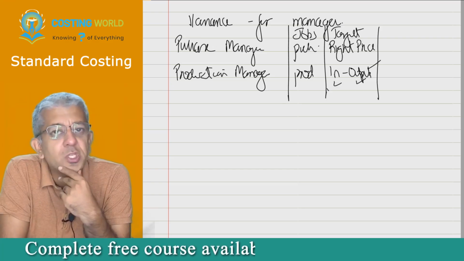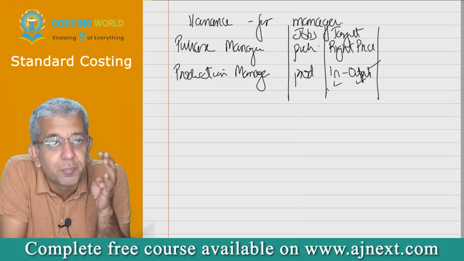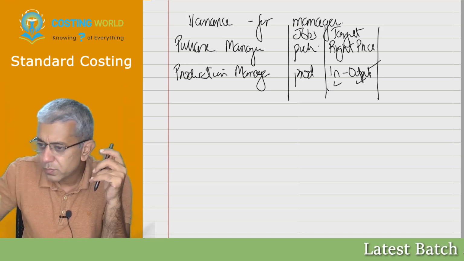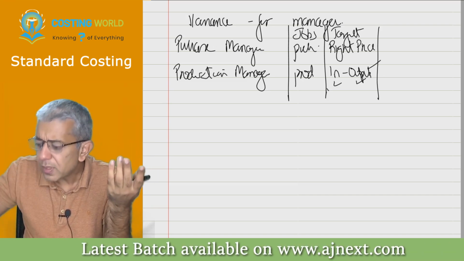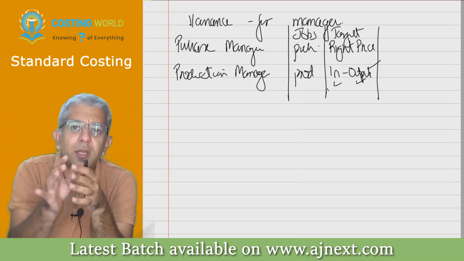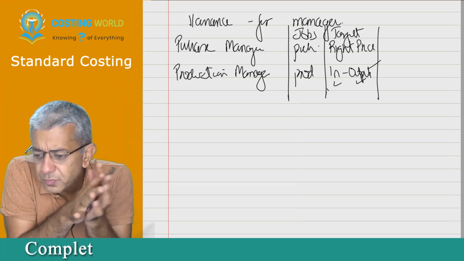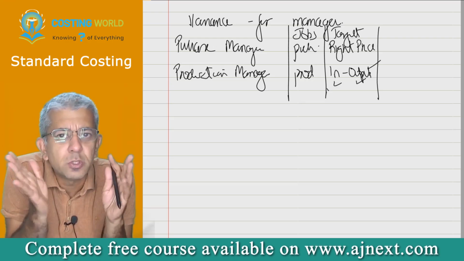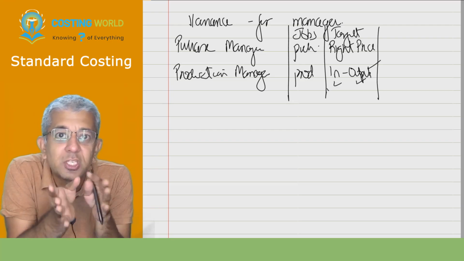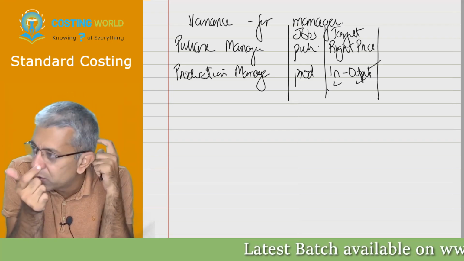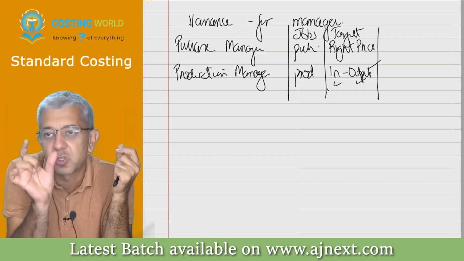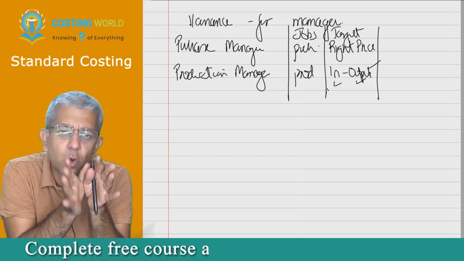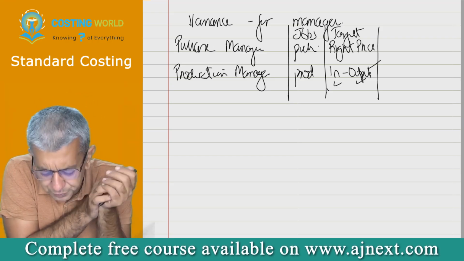Because if you start putting in a lesser amount of material than is required, you get cheaper quality. Say your mom wants to make nimbu pani, and one lemon is required. My mom is very stingy, and she puts in only half a lemon. She is saving cost, and as a lady she'll be very proud of it. I saved the cost of half a nimbu, but ultimately the taste will get spoiled, right? So there should always be the right quantity.